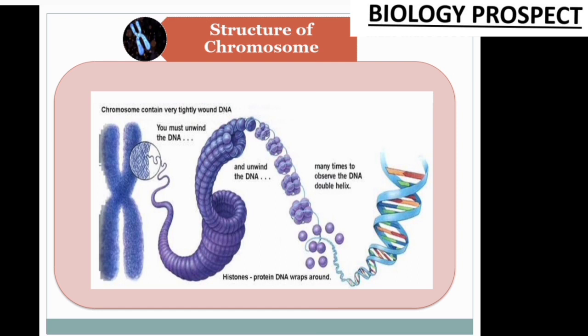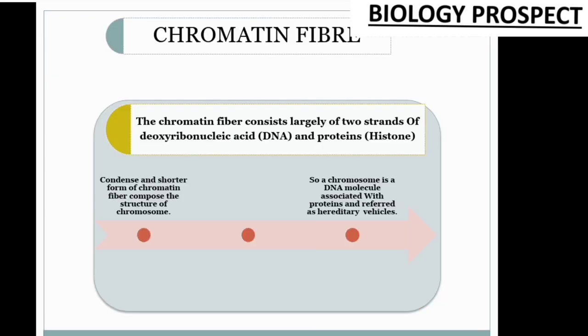I hope everybody has cleared the concept about the chromatin fiber, chromosome formation, the centromere and the chromatid part, the position of the centromere, and the different classes of chromosome. Before I explain the structure of the DNA molecule, once again I am going to repeat the same points one by one. Please pay attention. It will help you learn the whole gist of the chapter very briefly. Children, I told you that in the nucleus, the thread-like structure spreads on the surface area of the nucleoplasm.